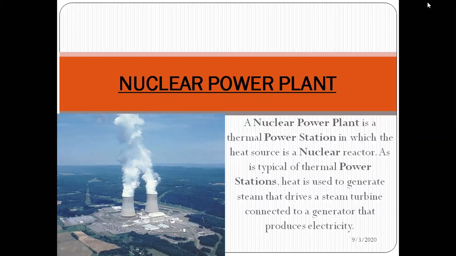So one of the main disadvantages of this nuclear power plant is that the rays emitted by the plant, in which we use a nuclear fuel, are very dangerous to human life. So, in order to save human life, firstly, nuclear power plants are installed in places which are very far away from populated areas.